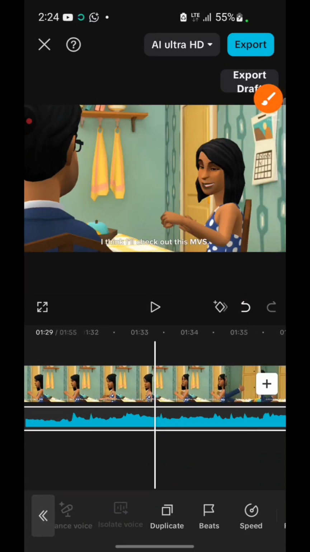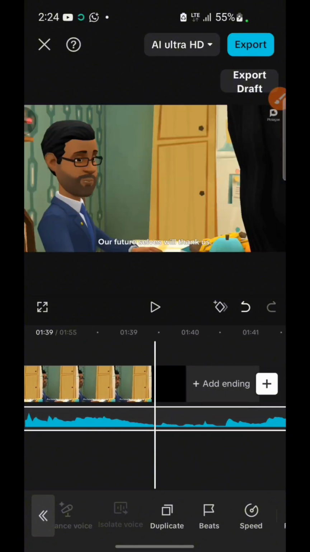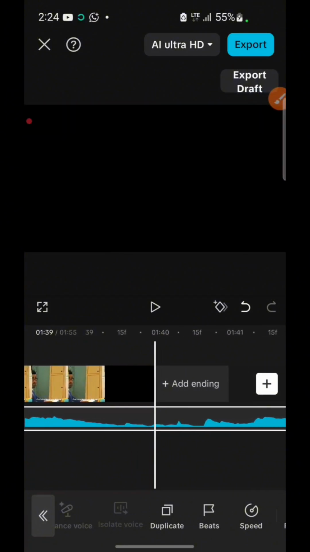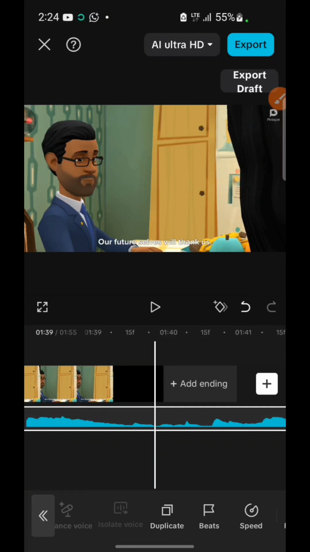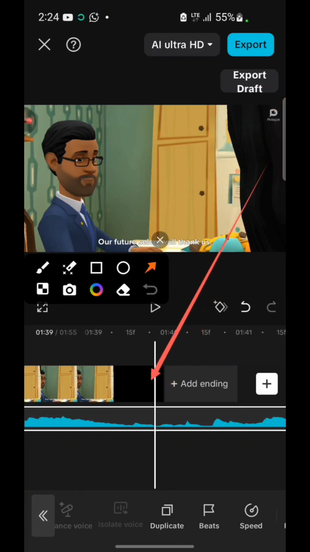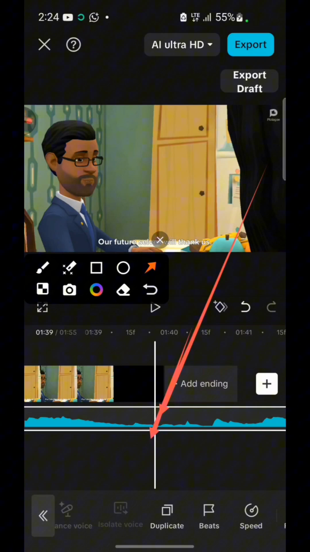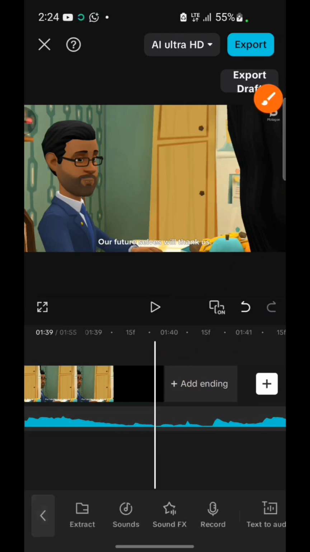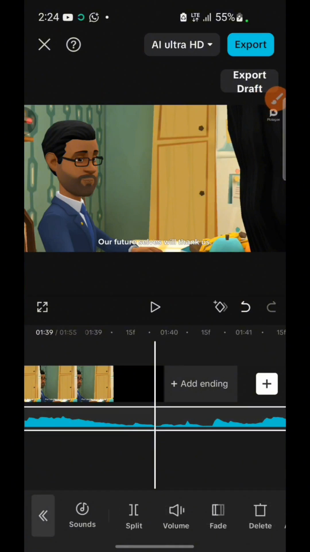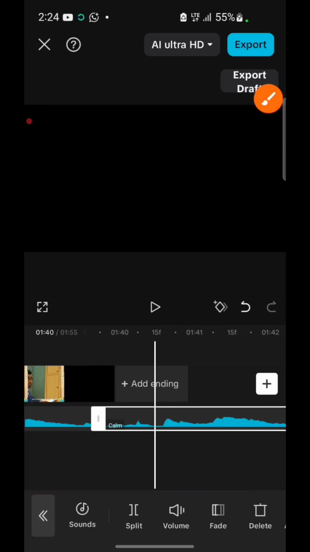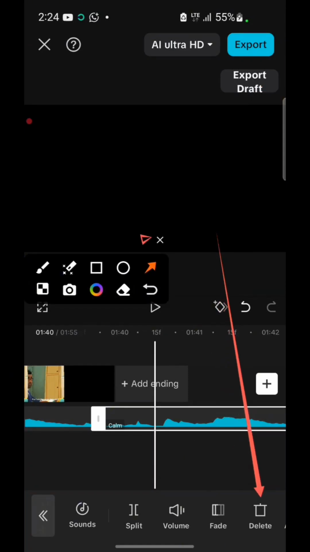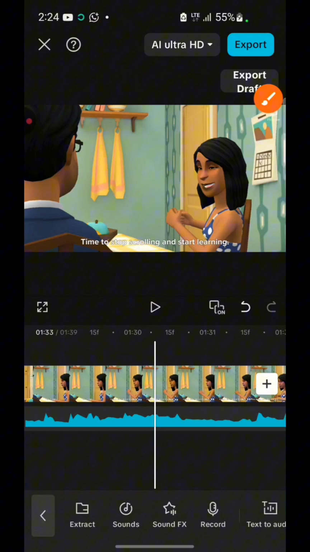Just click on duplicate, then go to the end part again. Now you can see this is where the music stopped, right? This is where the video stopped. So this is where you are going to be cutting, right? Make sure this white line is what you are going to be following. Make sure it's right there between the video and the music. Once you see that everything aligns, make sure the music is selected, then you say split. Go ahead and split it, and then delete the music that is remaining.